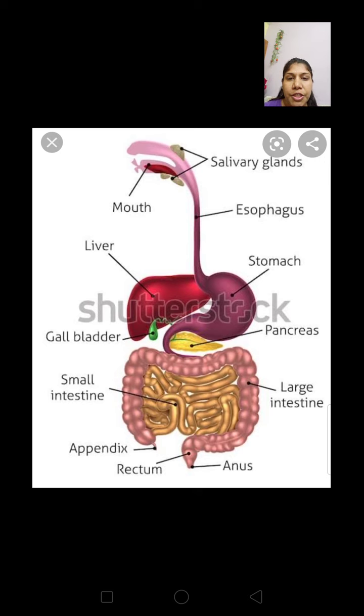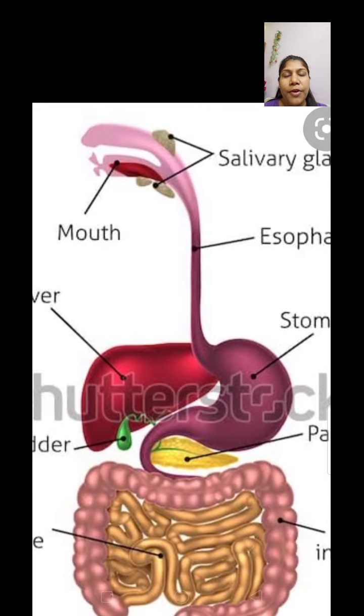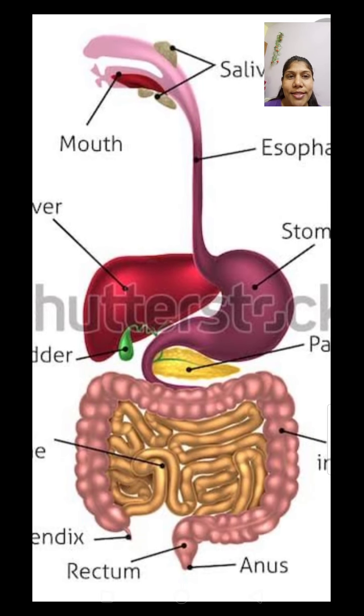However, for digestion it is also supported with a few organs like liver and pancreas, which are associated externally. So let us see how the food digests in our mouth. The first part in our digestive system is the mouth. It plays an important role.